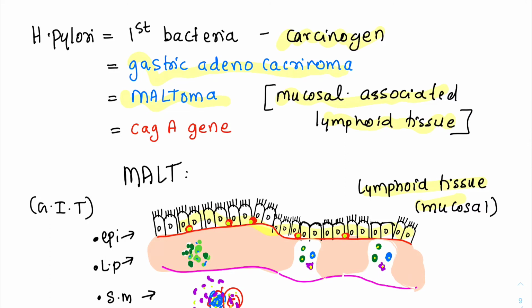The gene which is associated with H. pylori carcinogenesis, CagA gene.